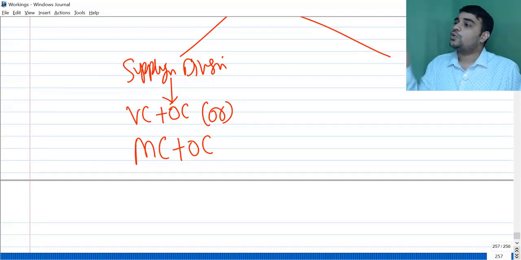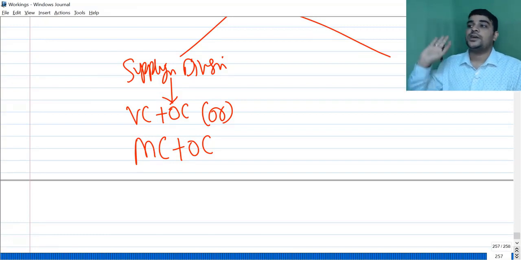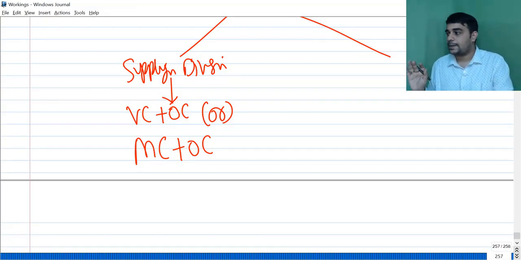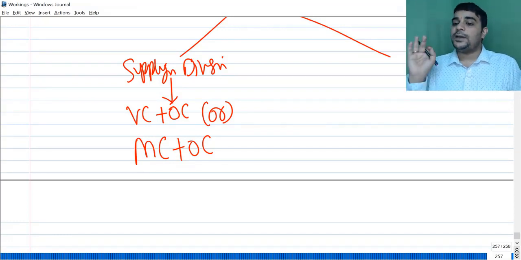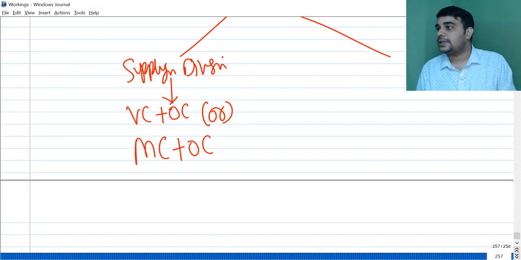Technically, I used to give two different formulas. I am giving only one formula. It's variable cost plus opportunity cost. Opportunity cost can be zero also. Opportunity cost will come into picture only when there is a capacity constraint. If there is no capacity constraint, there cannot be any opportunity cost. And opportunity cost will come into picture in case you have to lose outside demand.